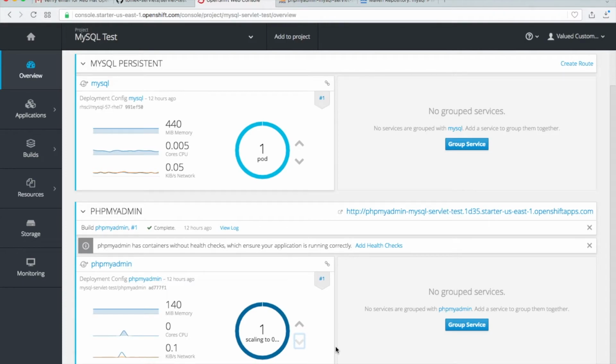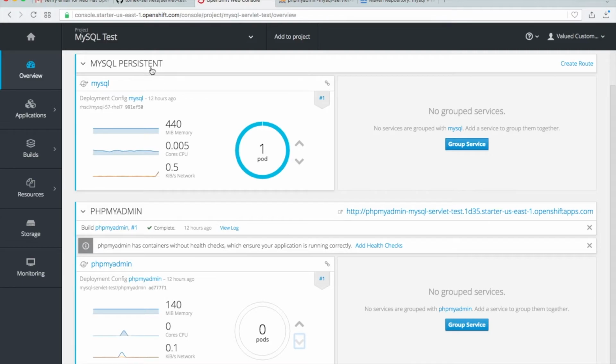So at this moment we have 1 pod free, only 1 is working here, so we can use it for Tomcat. If you want to use phpMyAdmin later, just scale down your Tomcat, and then you can increase the number of pods, set it to 1 for MySQL.